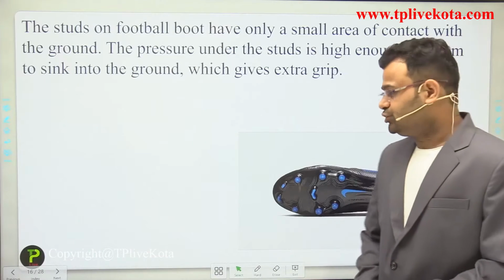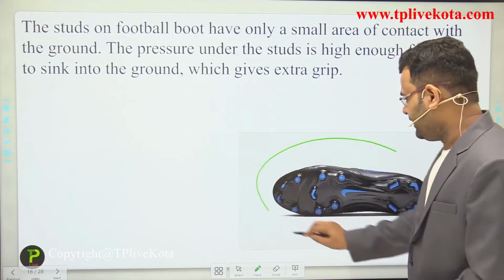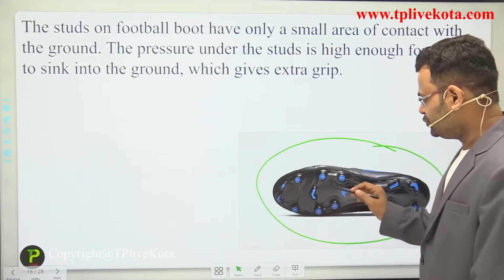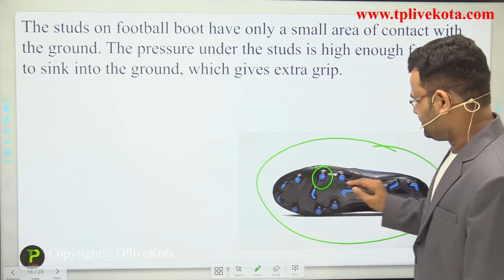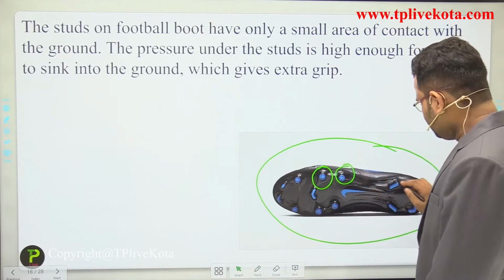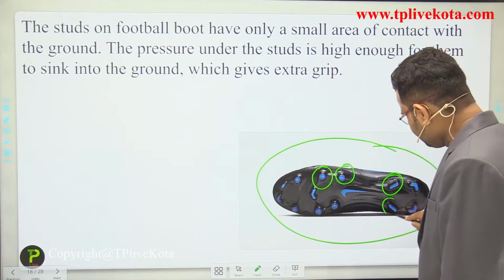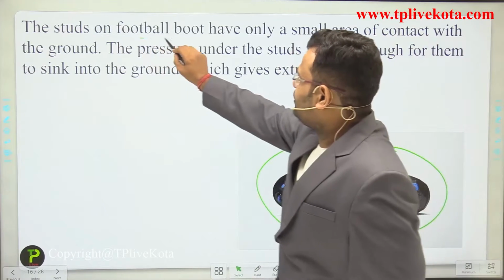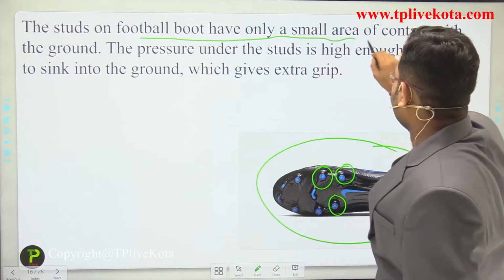Next, everyone knows about these shoes, football shoes. Why does a player use this type of football shoes? Because they have a special part, which makes some grip. The studs on football shoes have only a small area of contact.